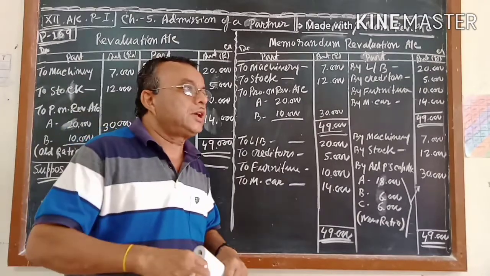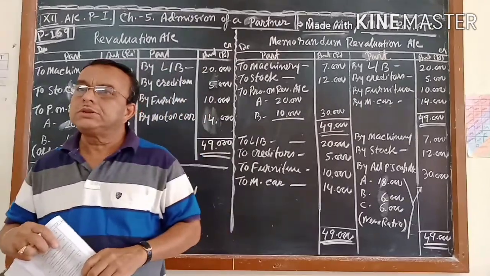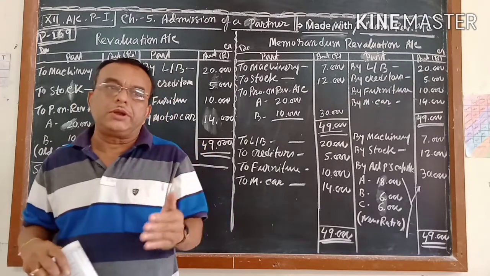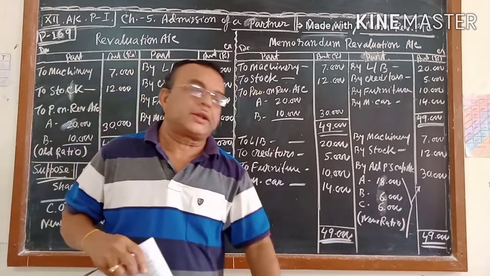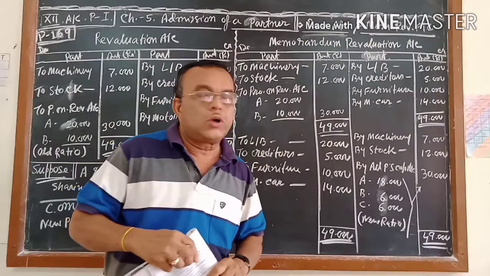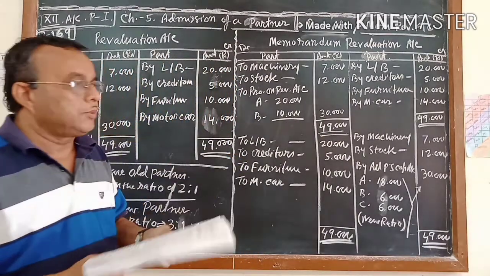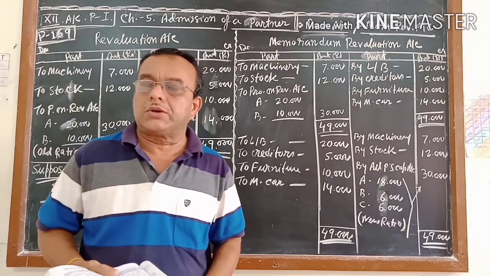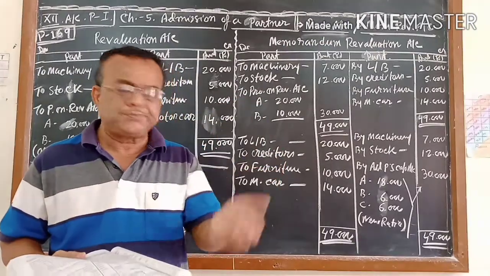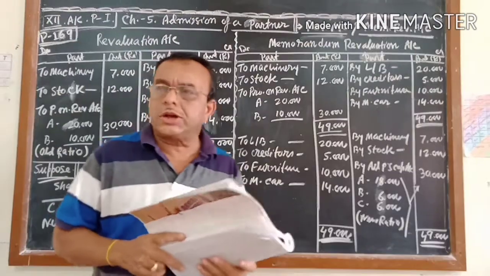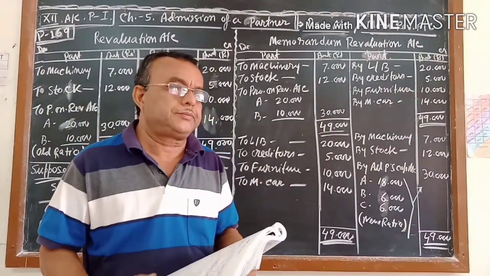Changing means comparing: you have to compare the book value of the assets as well as the liabilities with the market value. Whatever profit or loss comes, we give to the partners' capital accounts. If profit comes, partners' capital account is credited. If loss comes, partners' capital account is debited.